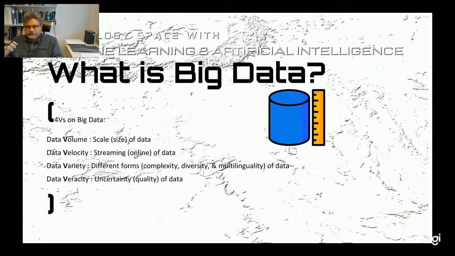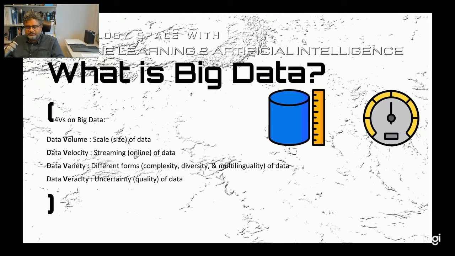So let's try to answer the question of what is big data. Big data is classified as having four features, which are called the 4 V's in big data. The first feature is data volume. That means the scale or the size of the data. People often think we utilize the wording big data because these data sets are really large. But I would think we utilize the word big data because of the complexity in these data sets rather than the size.